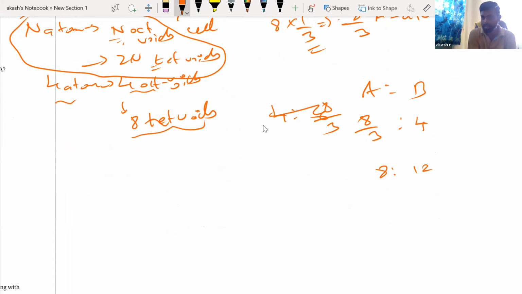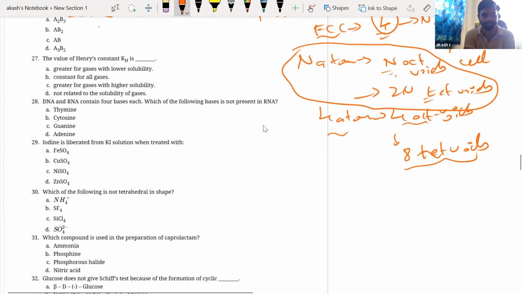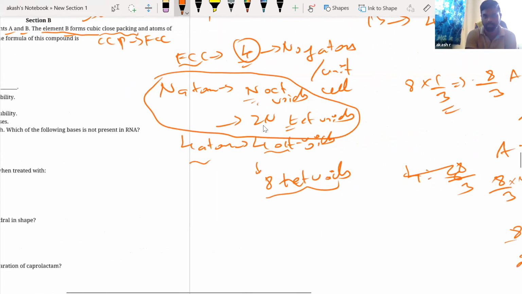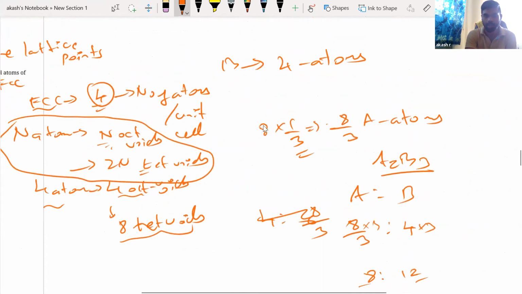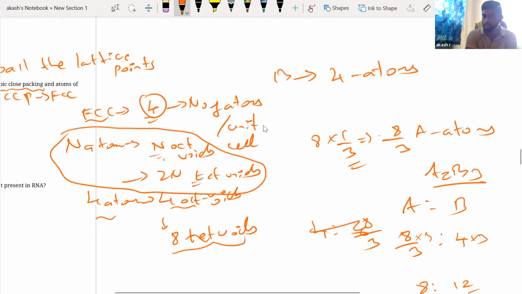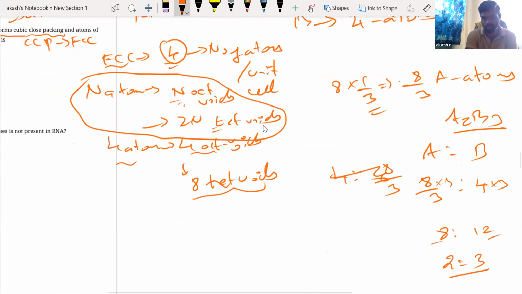But again, I can reduce this further. 8:12, I can write this as 2:3, right? So what is the formula now? A2B3 is the answer. Option A is there. I hope everybody gets this. B atoms occupy FCC, directly 4 atoms are there. So 8 tetrahedral voids are there. Only 1/3 are occupied. So I'm having 8/3 A atoms. So you have to do the ratio properly. You'll get the ratio as 2:3.